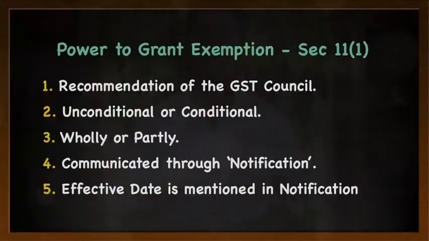So let us sum up the entire Section 11 subsection 1. First it said government can give exemption on recommendation of GST Council. Now it can communicate it to people by issue of notification. Now these exemptions can be conditional or unconditional. These exemptions can be given either wholly or partly, and we also learned from which date these exemptions will be effective. That is the date which is mentioned in the exemption notification. From that date, these exemptions will be effective.